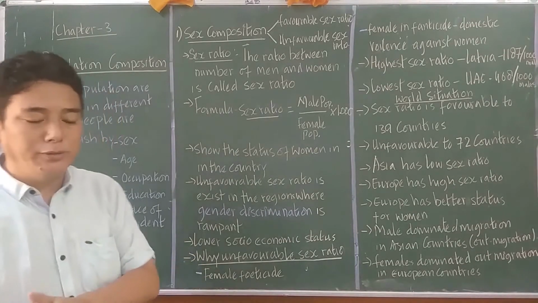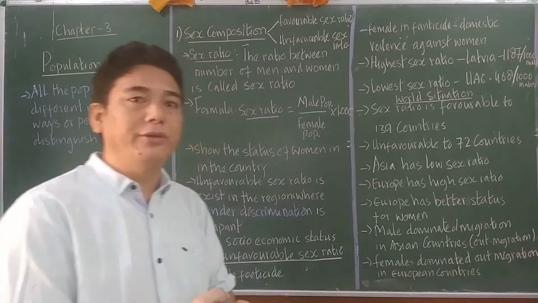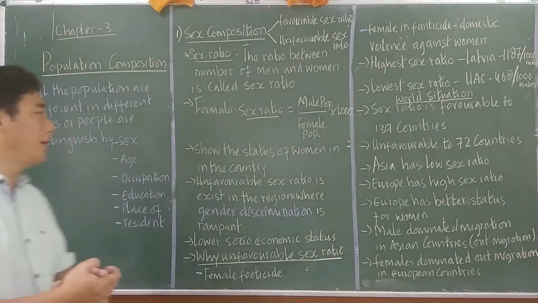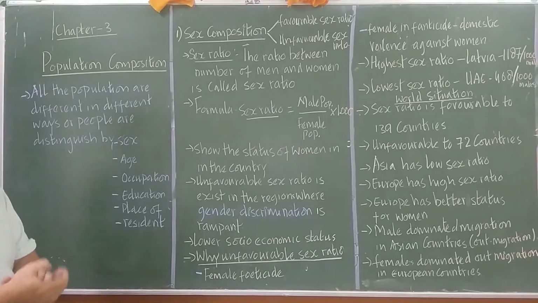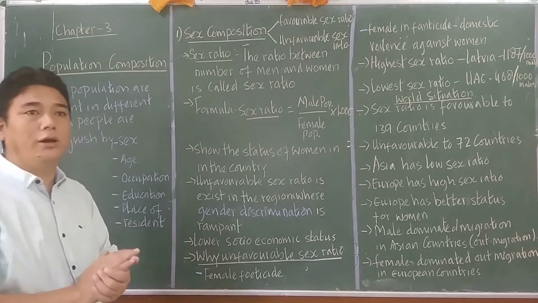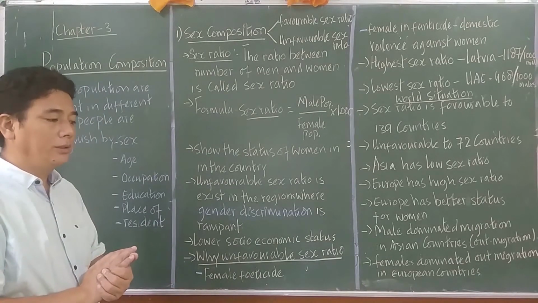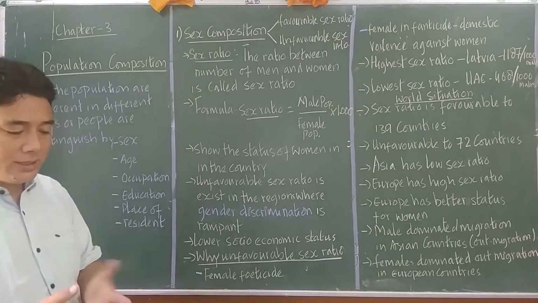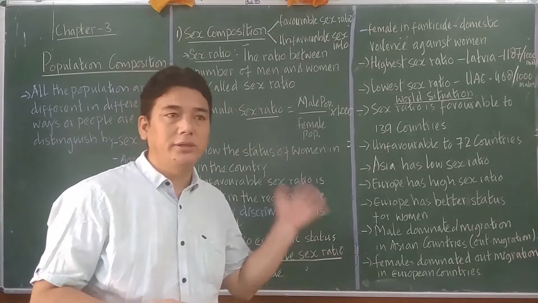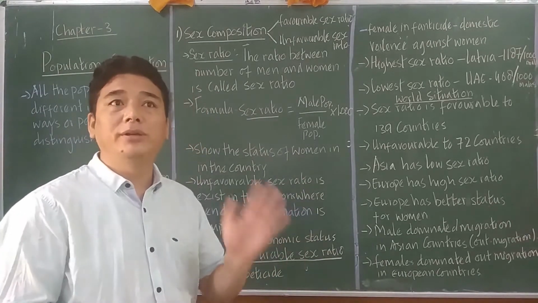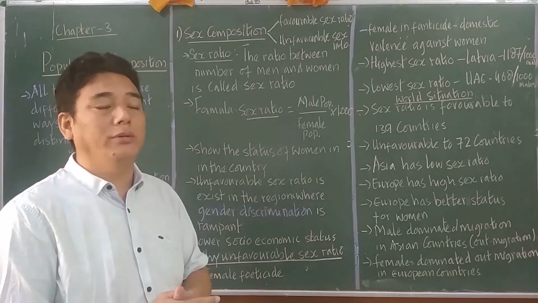Last time I introduced chapter number 3, population composition in bird's eye view, and this time we are going to look at the details of all those points. But before that, I'll start with a recapitulation of what we have learned in those very points.